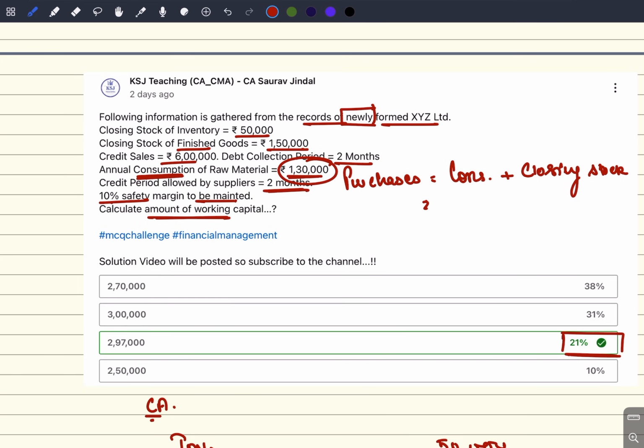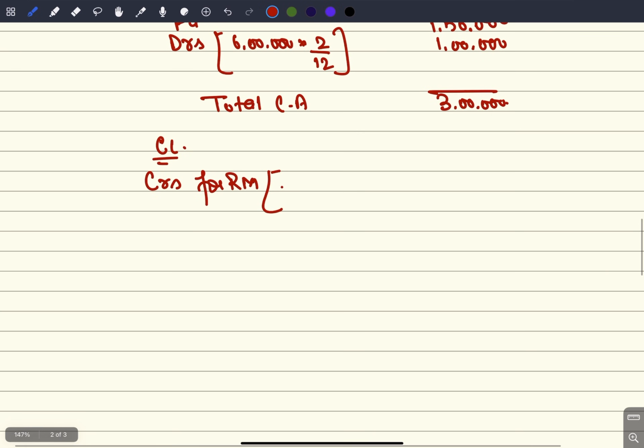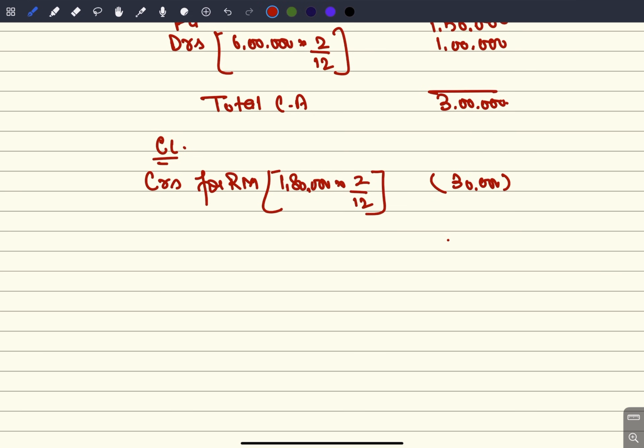The consumption is given as 1,30,000, closing stock of 50,000, total 1,80,000. So your creditors will be on 1,80,000. Credit period allowed is 2 months, so it will be 30,000, your creditors for raw material.